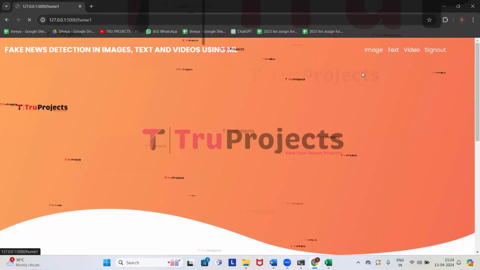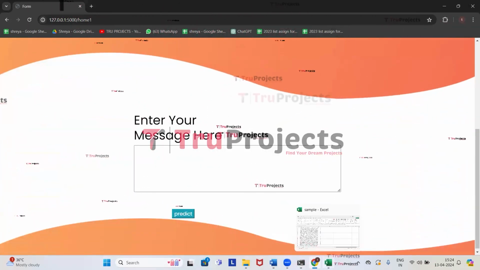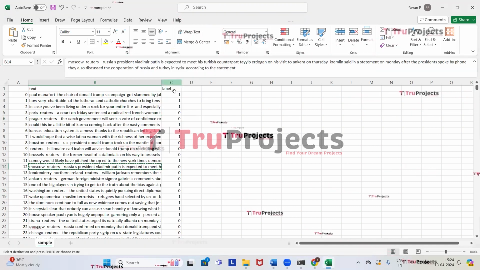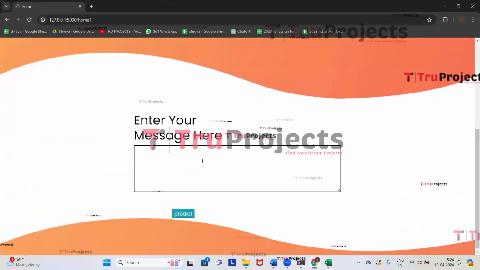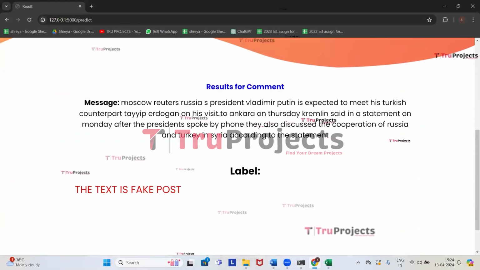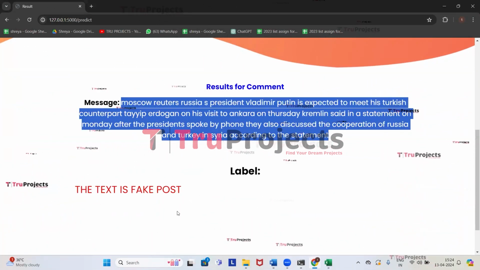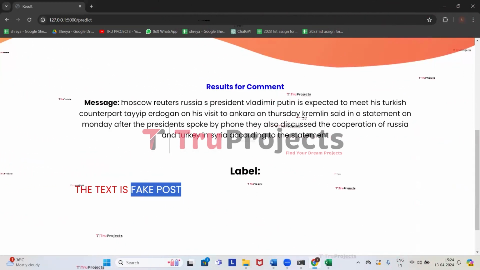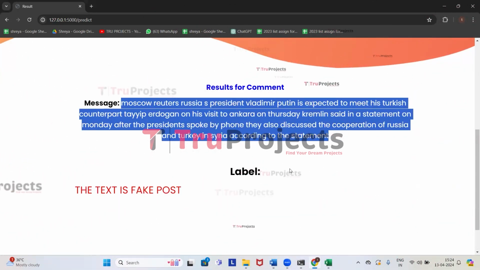Now we will try giving some more messages. So click on text. Get back to the sample file. We'll be copying this message. Get back to the application, paste it here, click on predict. So this is the message that we have entered and it has correctly predicted as it is fake post, which means that it has fake news in it.